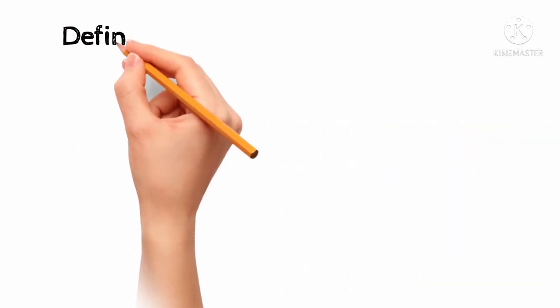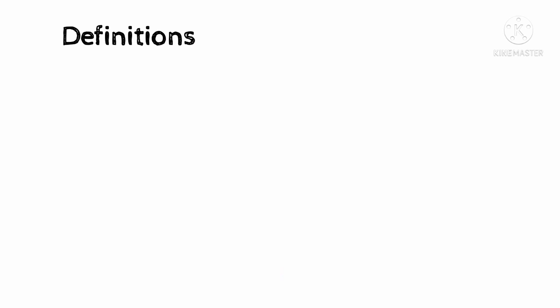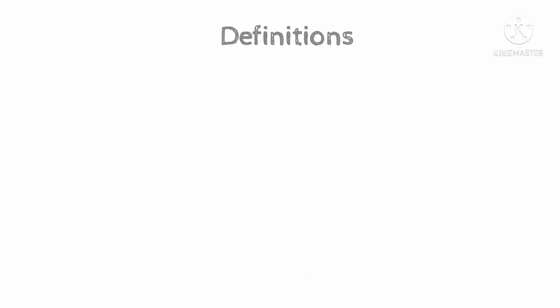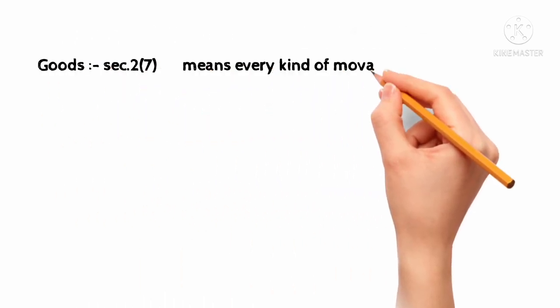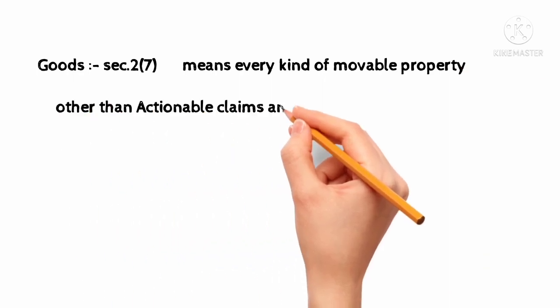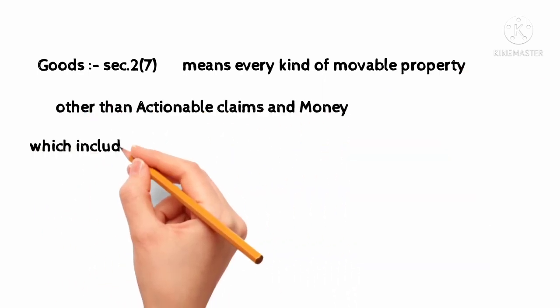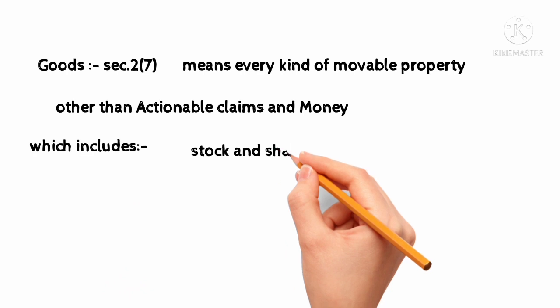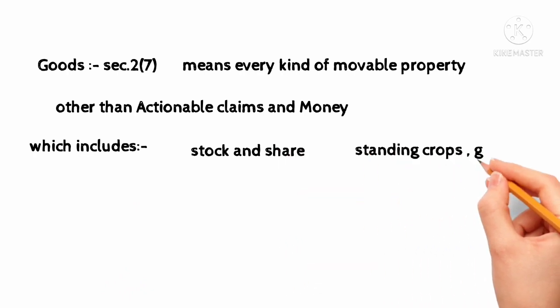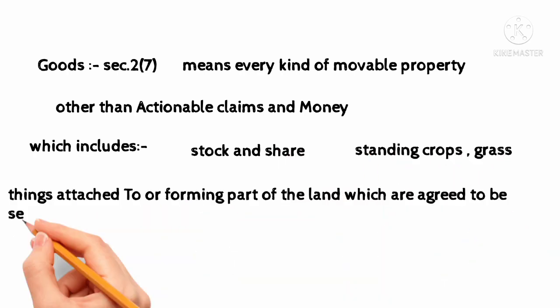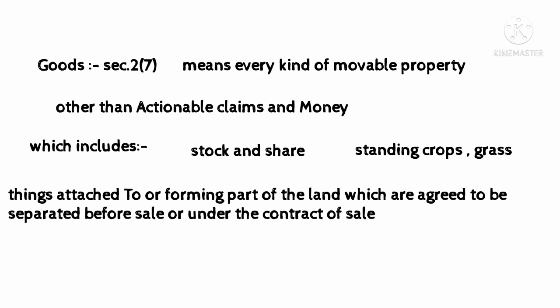Money is excluded from the definition of goods for two reasons. First, it constitutes the price for the exchange of goods sold, and it is governed by a different principle of law. Goods means every movable property other than actionable claim and money. So current money is not goods because it constitutes the element of price. Old coins which are not current money can be treated as goods.